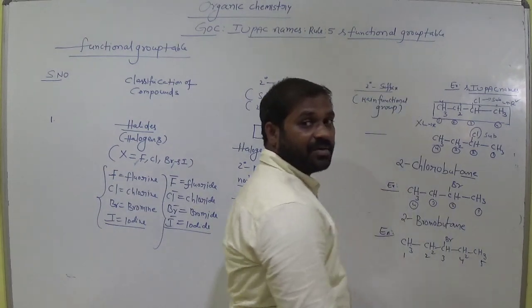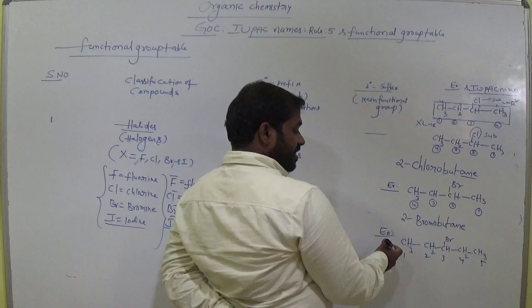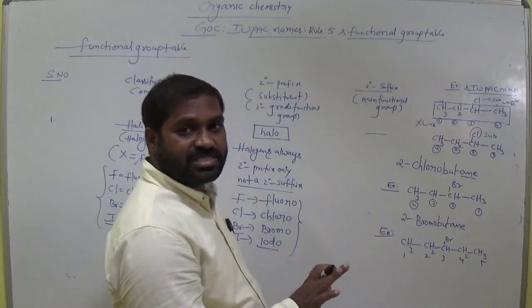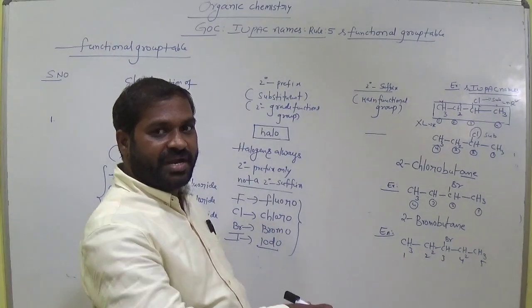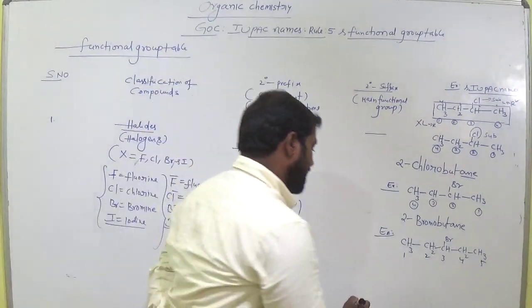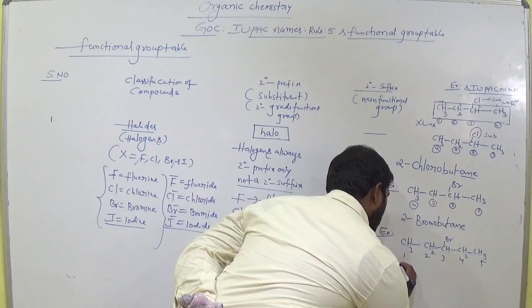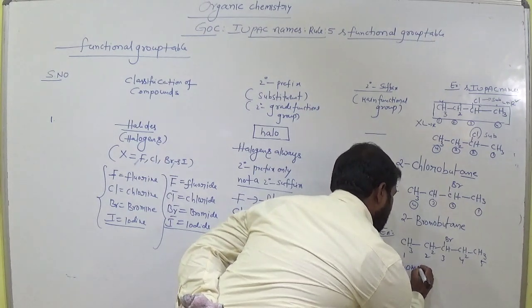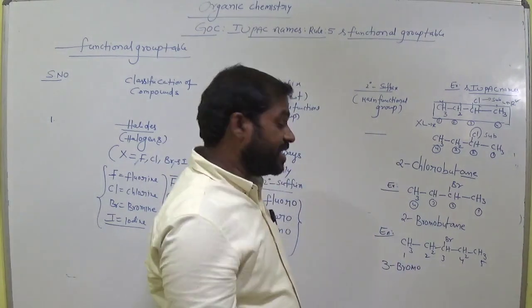Now the IUPAC name of this compound. Is there any cyclic nature? No, no cyclic. Then we go for the substituent. What is the substituent? Bromine is there. At which carbon? Third carbon. Right, 3-bromo. First letter must be capital. 3-bromo. Okay, students?